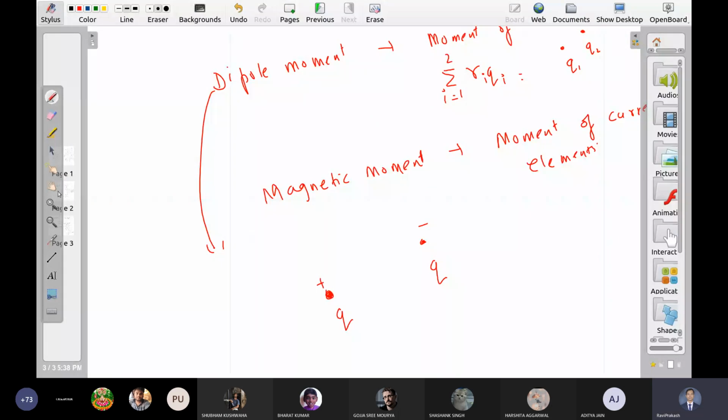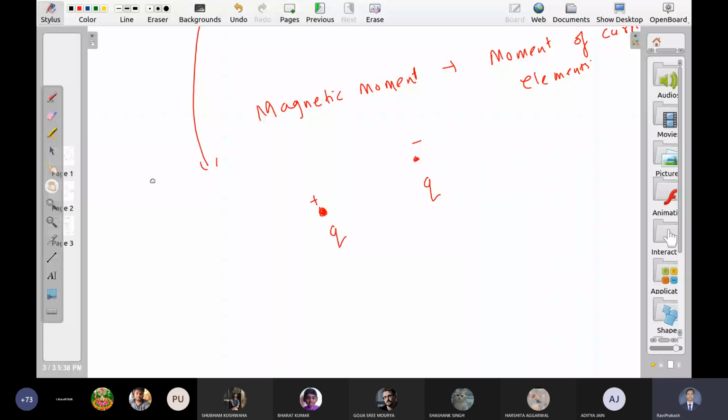Then what is the definition of dipole moment? This is the coordinate system. So dipole moment says this definition. Take moment of first charge. This is vector r1 for it.